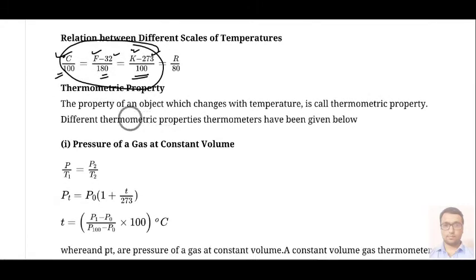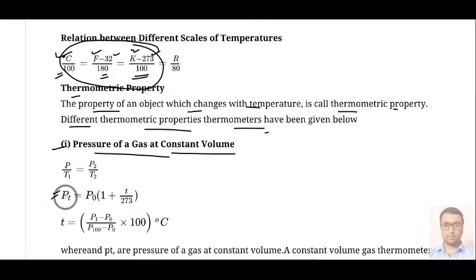Then we have thermometric properties. The property of an object which changes with temperature is called a thermometric property. Different thermometric properties are given below. Number 1, pressure of a gas at constant volume. So how does the pressure change with temperature?